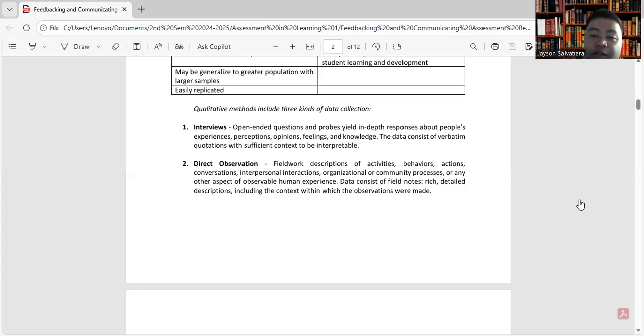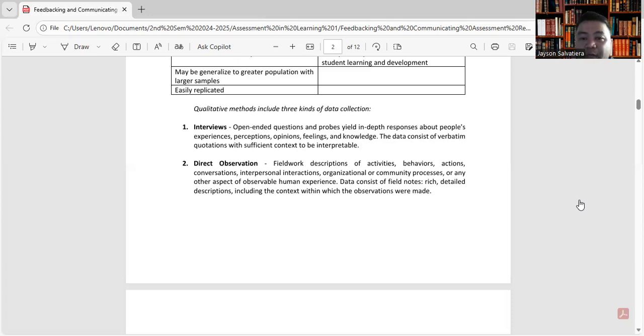The data consists of verbatim quotations with sufficient context to be interpretable. So, halimbawa, gusto mong tanungin ang kanilang perception about how the teacher assess students. So, mag-interview ka.